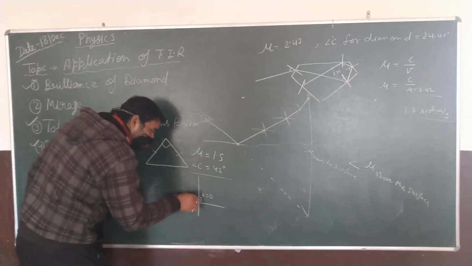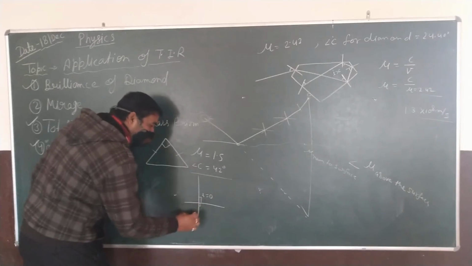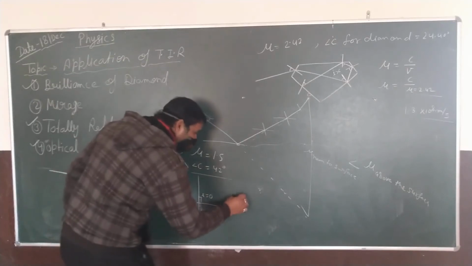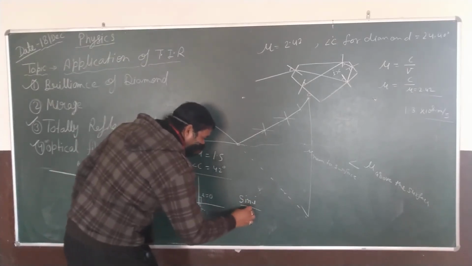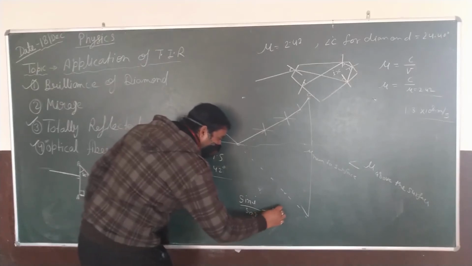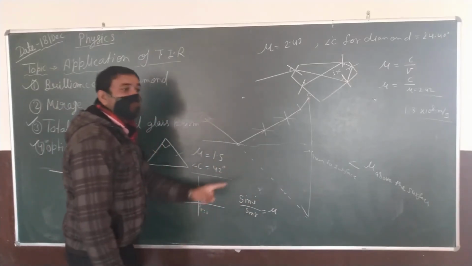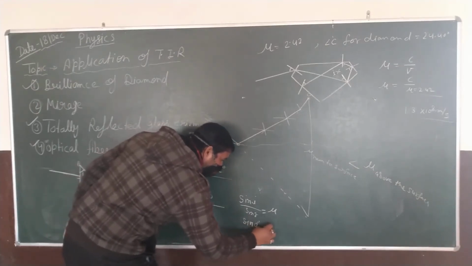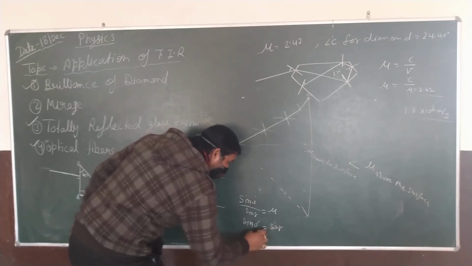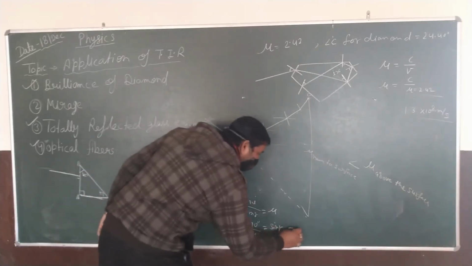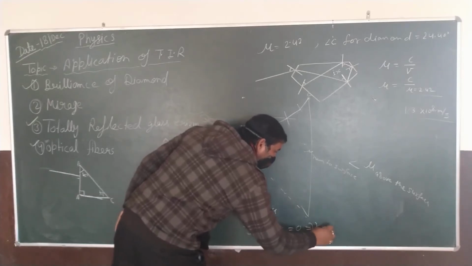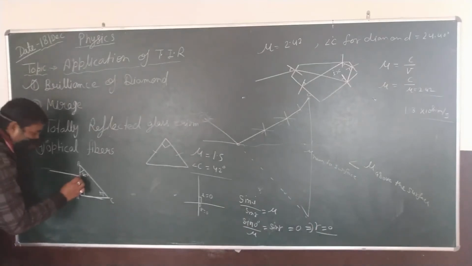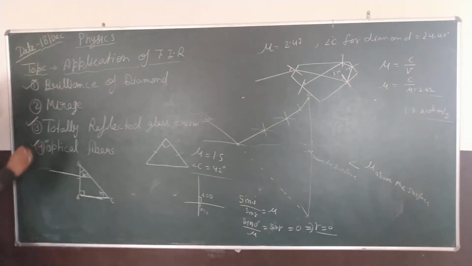According to Snell's law, sin i upon sin r is equal to mu. If this value is 0, sin 0 is equal to sin r upon mu. Then you will get the result 0, and this gives us the idea that the angle of refraction is also 0. Okay, then the light travels in the straight direction.